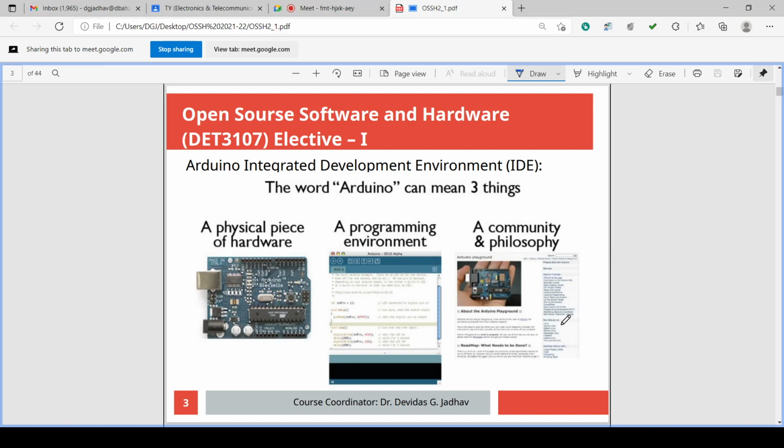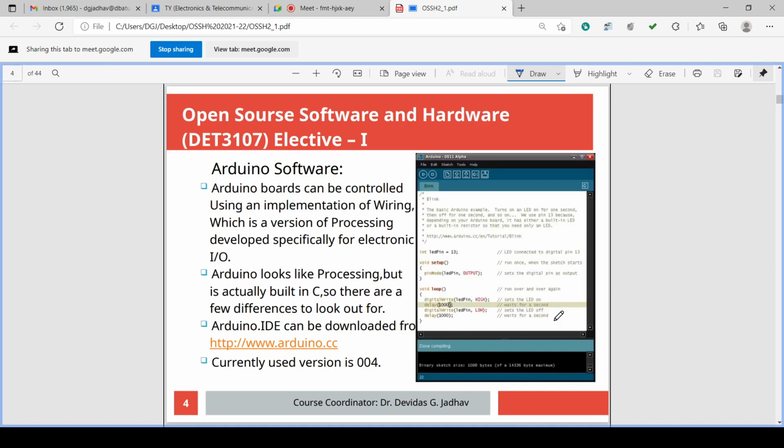So let us check the details. So we have Arduino, which has three things. It is not only the hardware, it is not only the software, it is the hardware as well as the programming environment, software, as well as the community and philosophy. The Arduino software can be downloaded from http://www.arduino.cc.